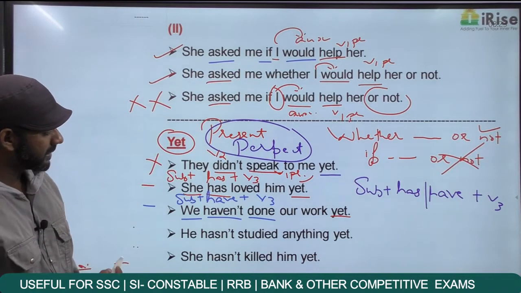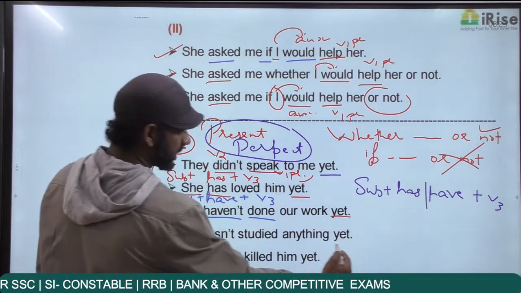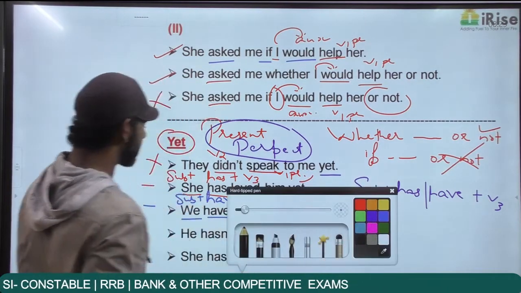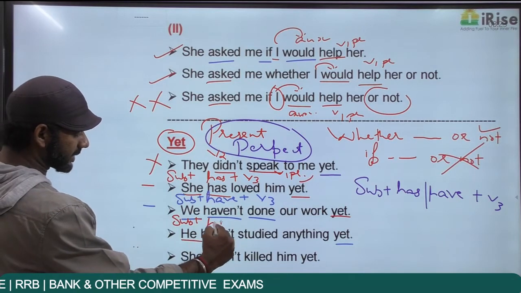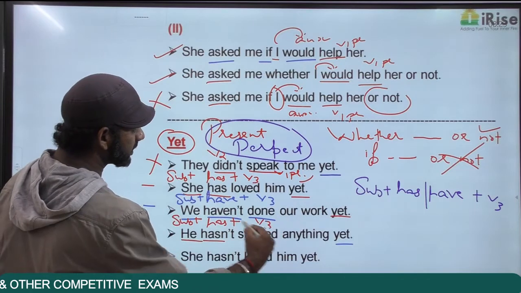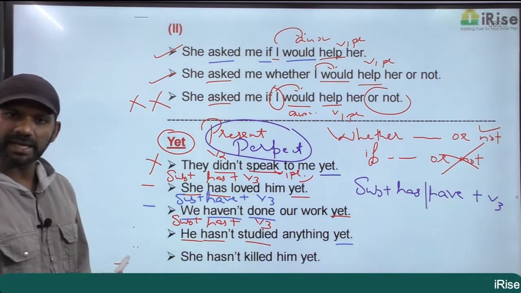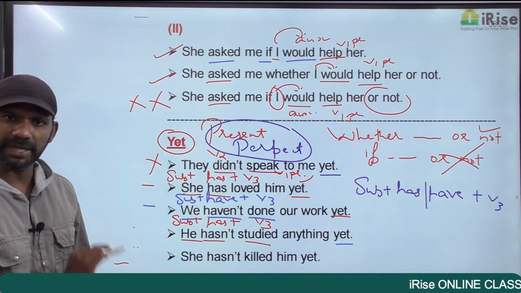Come to the next one. He hasn't studied anything yet. He hasn't studied anything. The subject here is he plus has; instead of has it is hasn't, plus studied, which is V3 in this statement. Subject plus has plus V3 is present perfect. Yet comes in present perfect. Leave it. I'll come back to it.